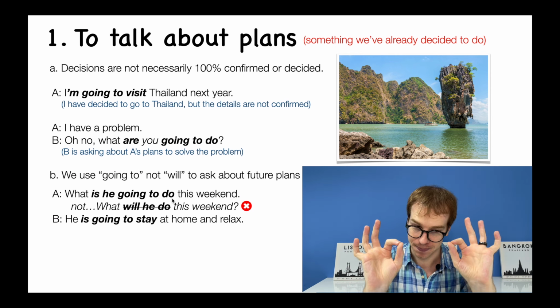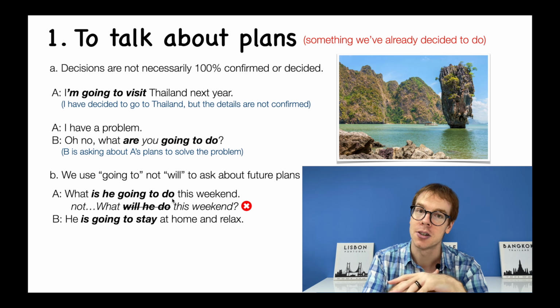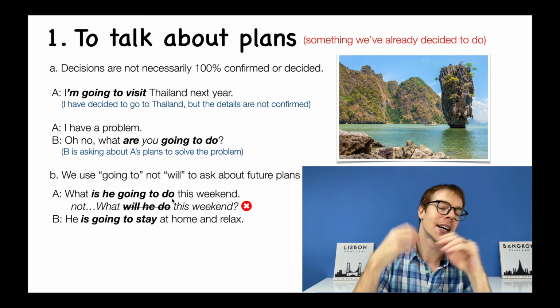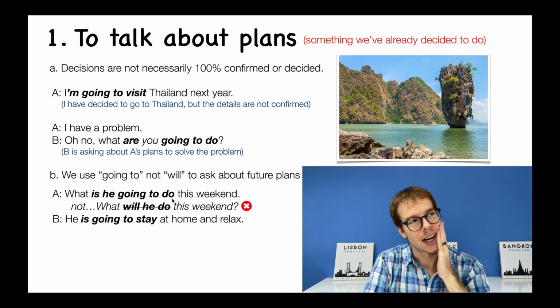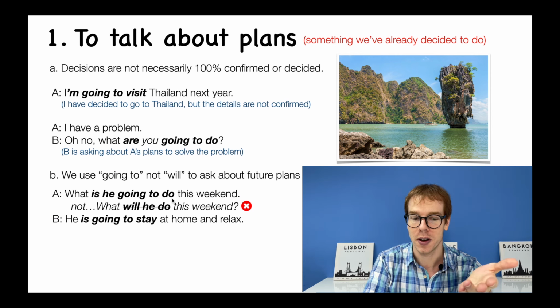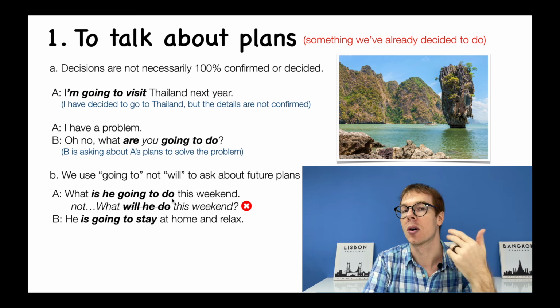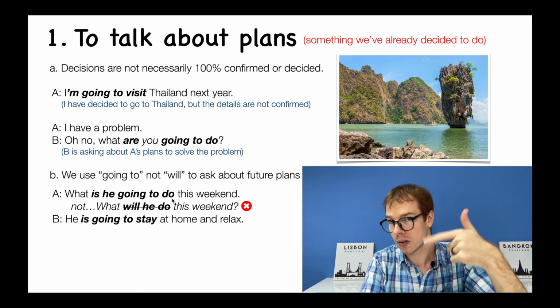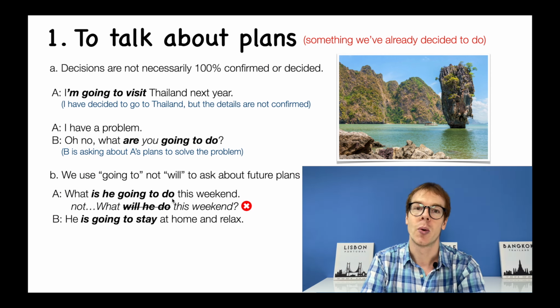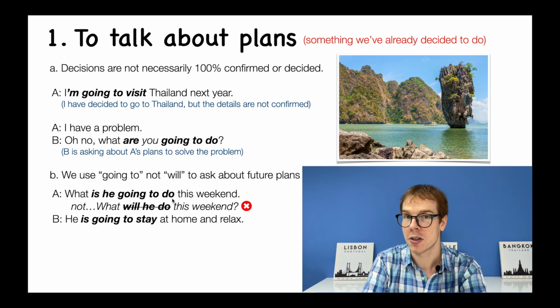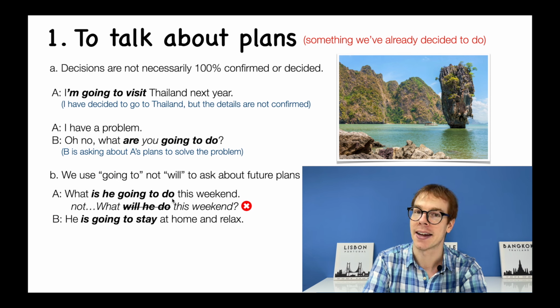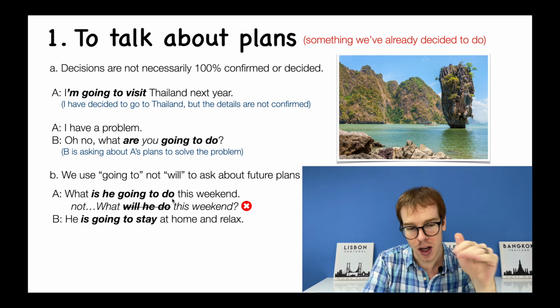So that's okay. Also, we can use it for a situation like this, where I say, I have a problem. Oh no, what are you going to do? What are you going to do, right? So this is a way I ask about your plans to solve a problem. We have a big problem. Oh no, what are you going to do? What are your plans? What actions will you take to solve this problem? That's another example. And then one more.